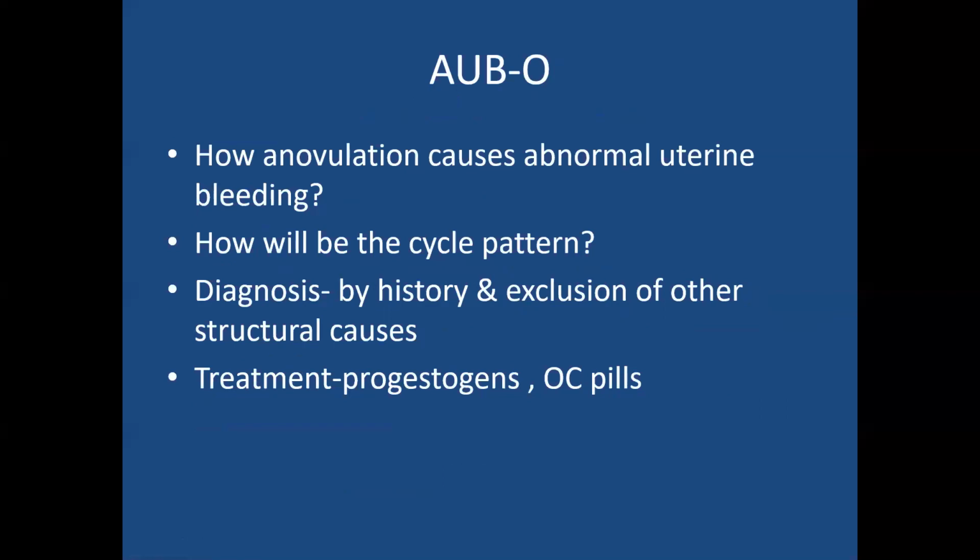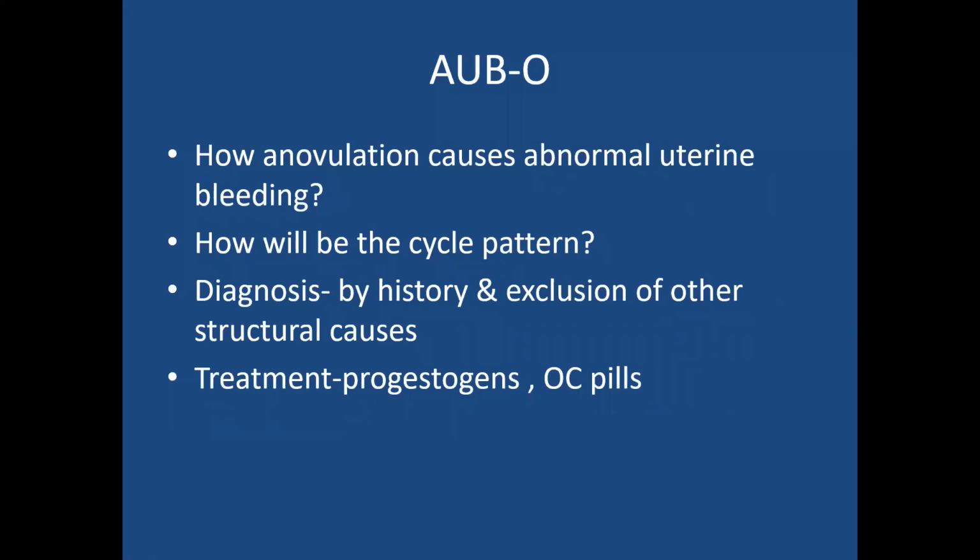So how does anovulation cause abnormal uterine bleeding? In anovulatory cycles, there is no progesterone because corpus luteum is not formed. So only under the influence of estrogen, the endometrium will be layered in multiple layers. That is, there will be endometrial layering. And till how much time will this layering occur? It will reach a certain thickness till the superficial layers do not get blood supply from the base. So as the superficial layers do not get blood supply, there is avascular necrosis and shedding.